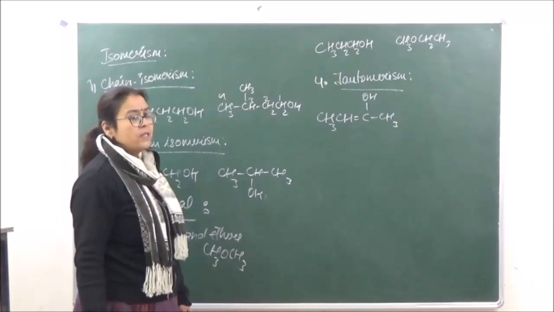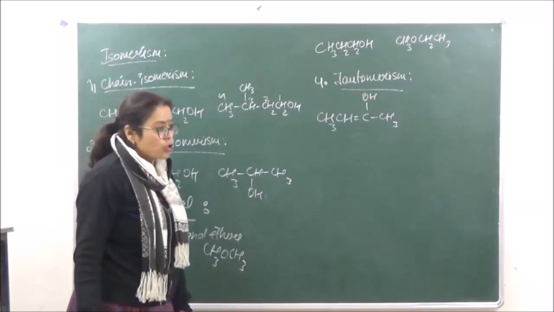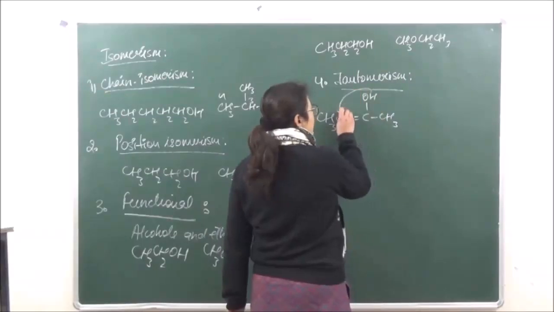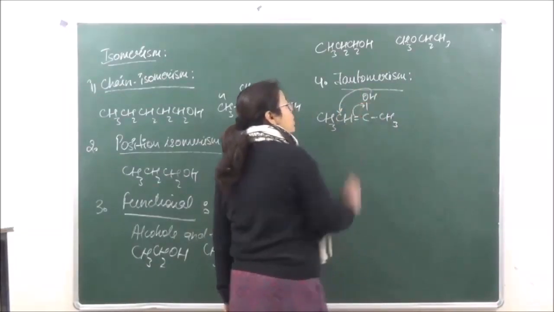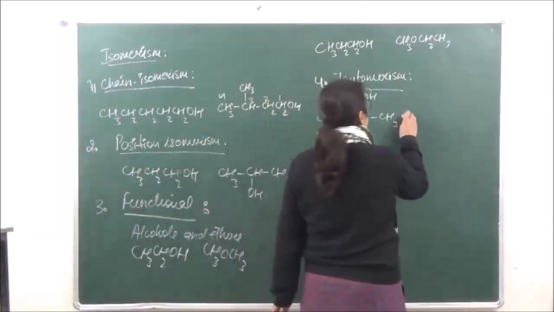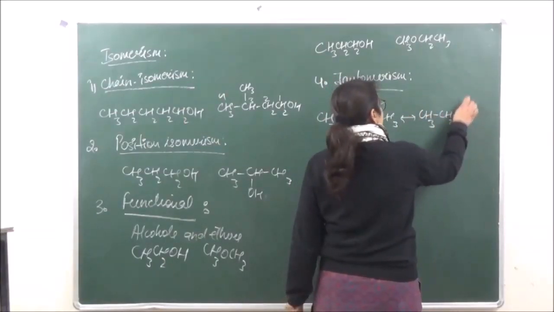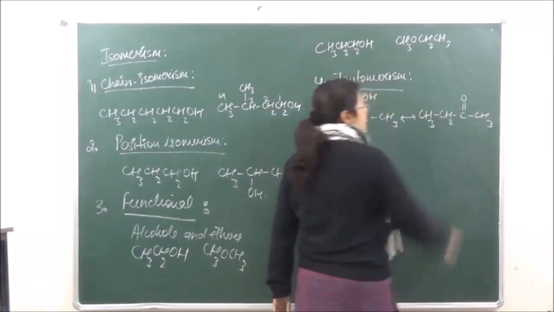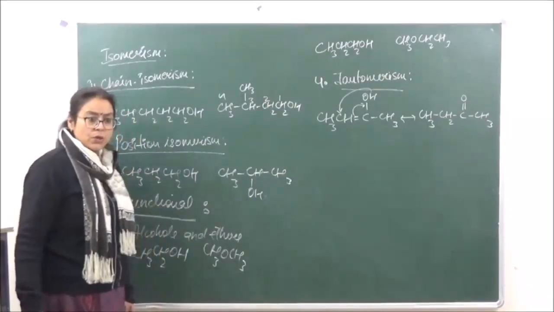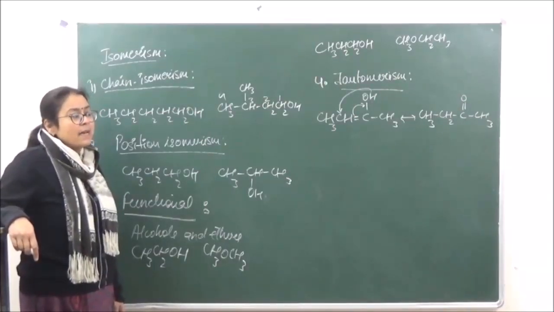Now in this case, there is going to be simultaneous shifting of the hydrogen and the double bond, or the pi bond. So the hydrogen is going to shift to this carbon atom, and the pi bond will shift to this carbon atom. As a result, the isomer which is formed over here is going to be CH3, C double bond O, CH2, CH3. Now this is known as butan-2-one. Tautomerism means shifting of hydrogen and the pi bond simultaneously.